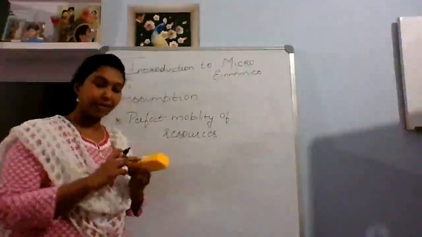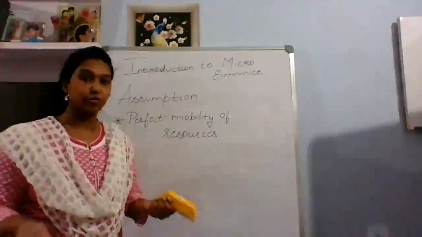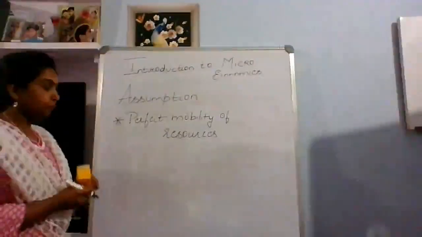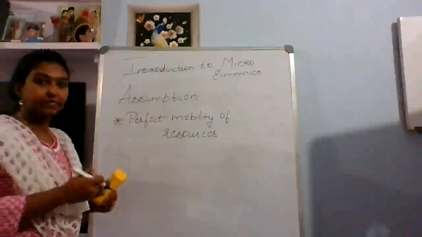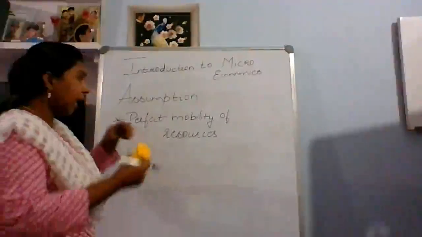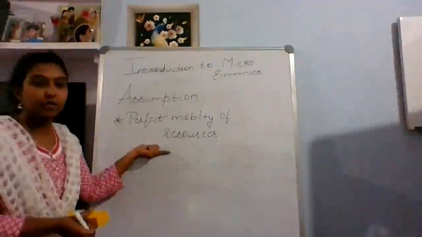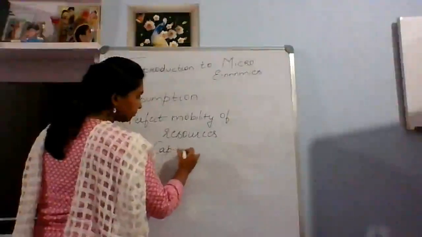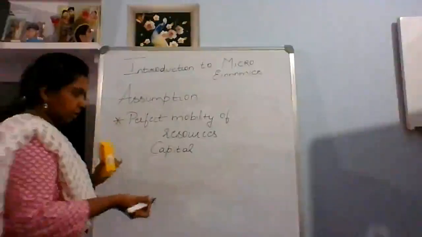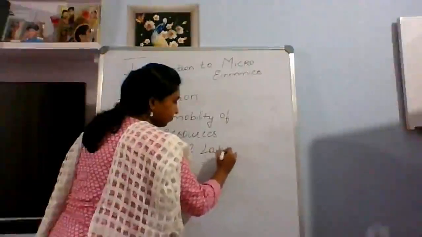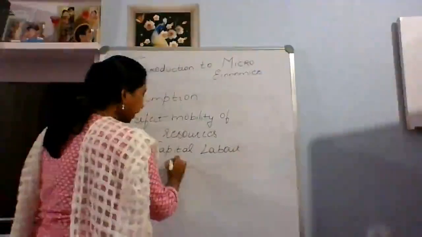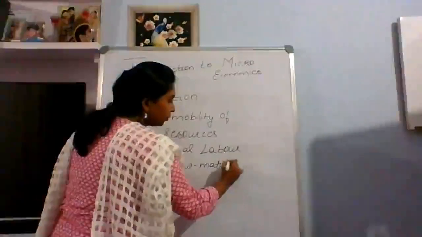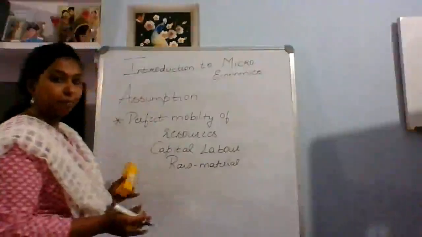Can you carry it from one place to another place? Of course, you can. That is called mobility, which you can easily carry from one place to another. What are you carrying here? It is your resources. What are the resources you have? It can be capital. It is labor. These are the two resources, or it can even be the raw materials. It is easy for you to move it from one place to another place.